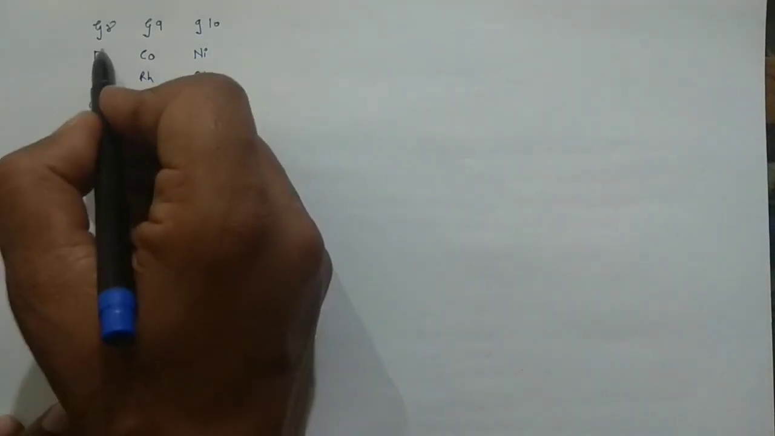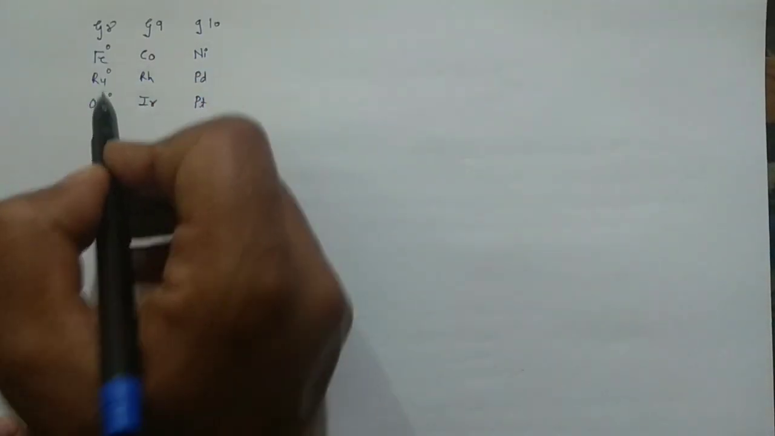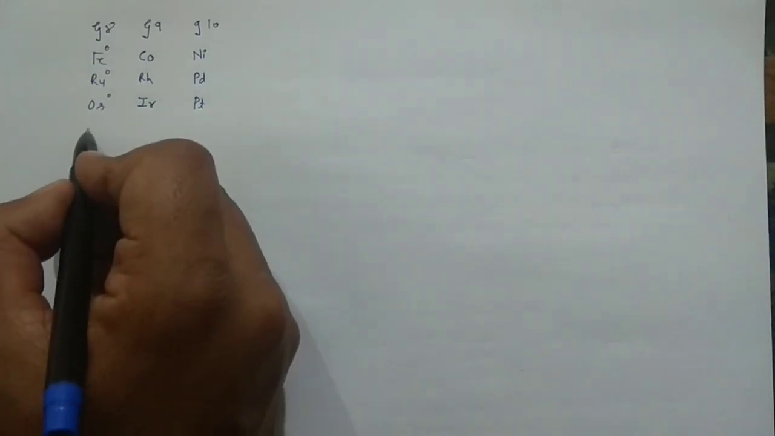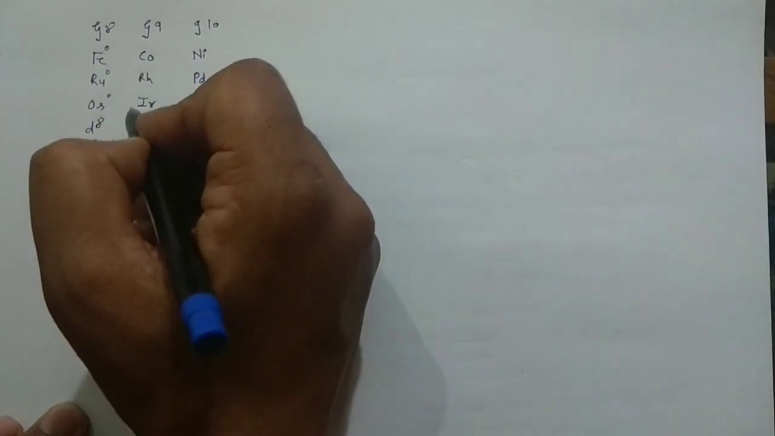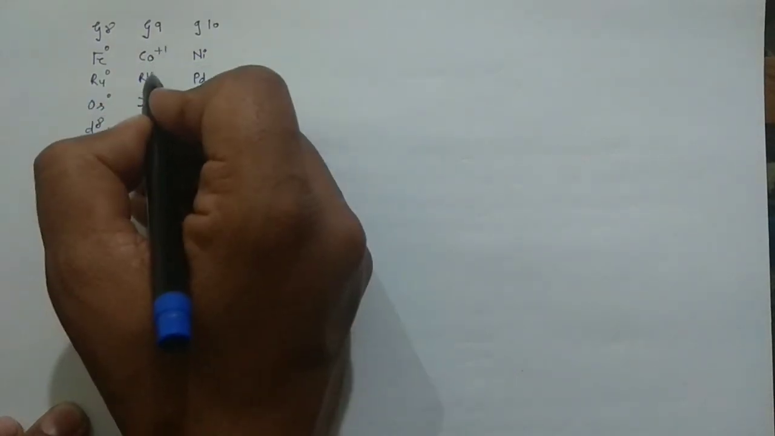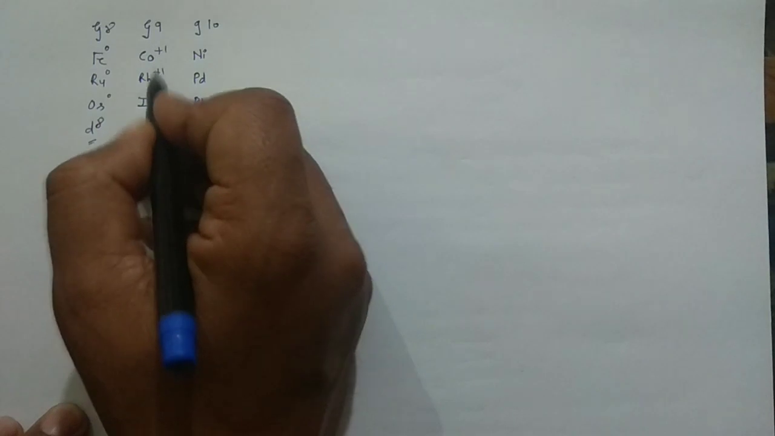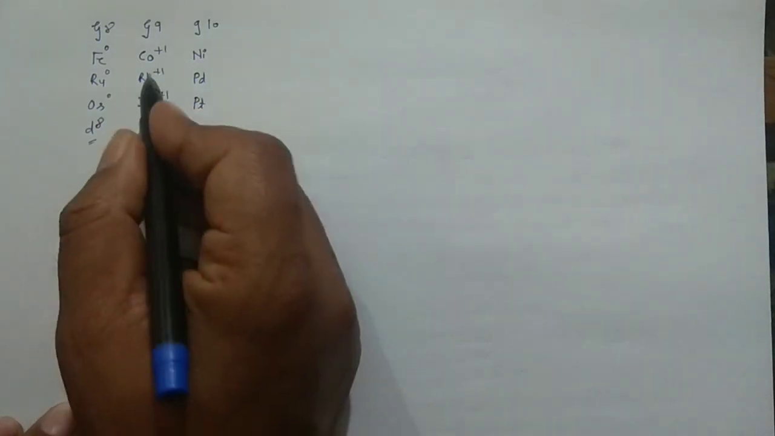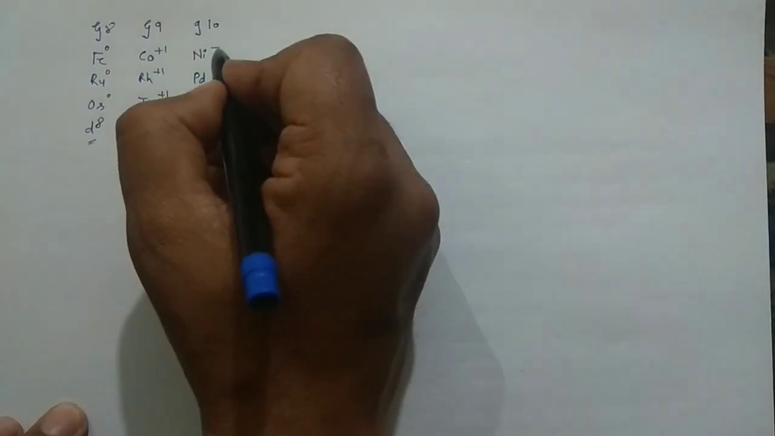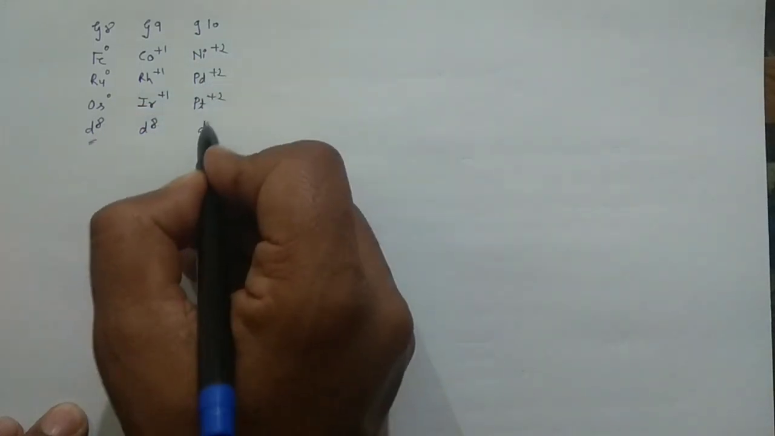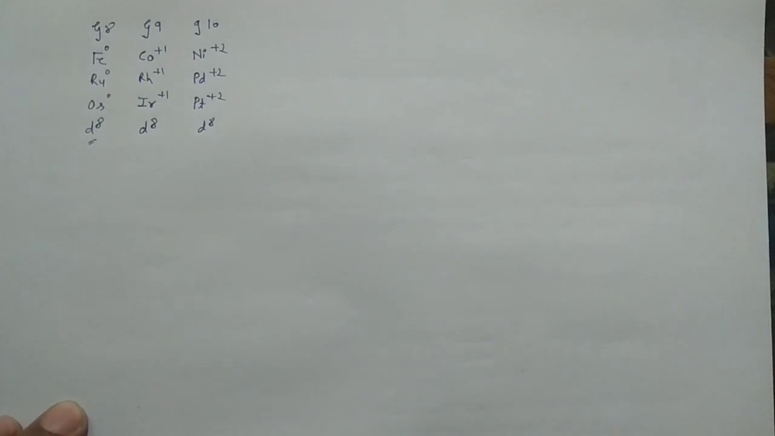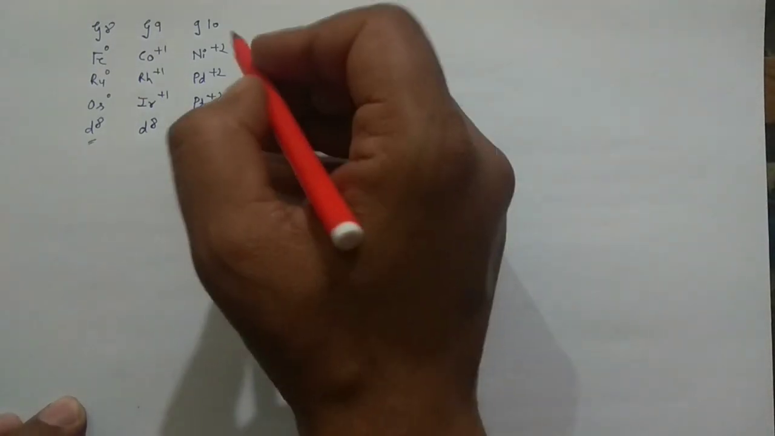In group 8, when they are all in the zero oxidation state, they have the d8 configuration. For the cobalt group, in the +1 state, they are also d8. And if they are in +2, the nickel family, again they are d8. When you have this kind of situation, you can very easily remember this particular point.